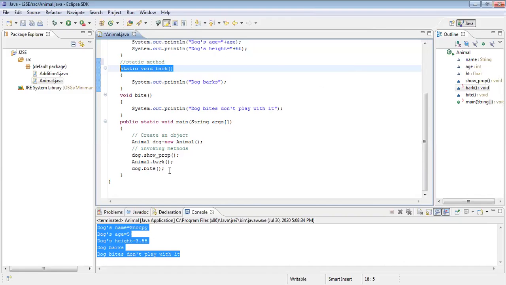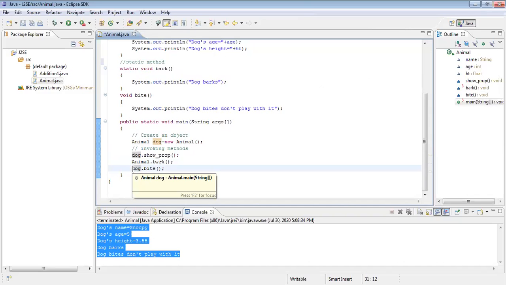Sir, can we mention dog bite as animal dot bite? I mean, can we use two statics? Sure. You are asking that in place of animal, can I write dog? No, sir, instead of dog bite, the next line. Yeah, we can remove dog and we can write animal. See, you are saying like this.